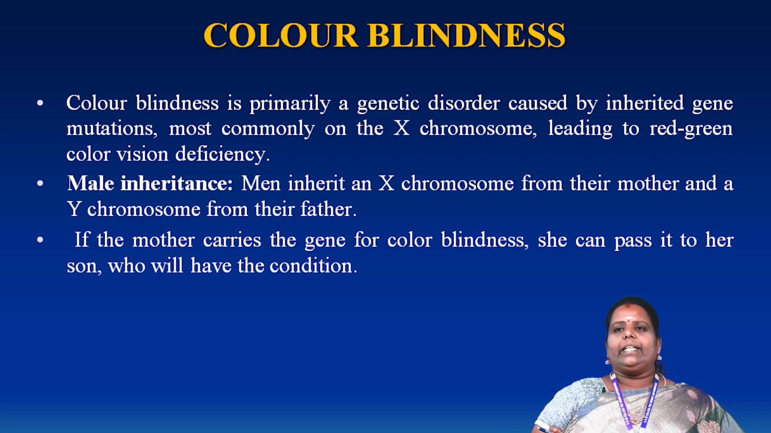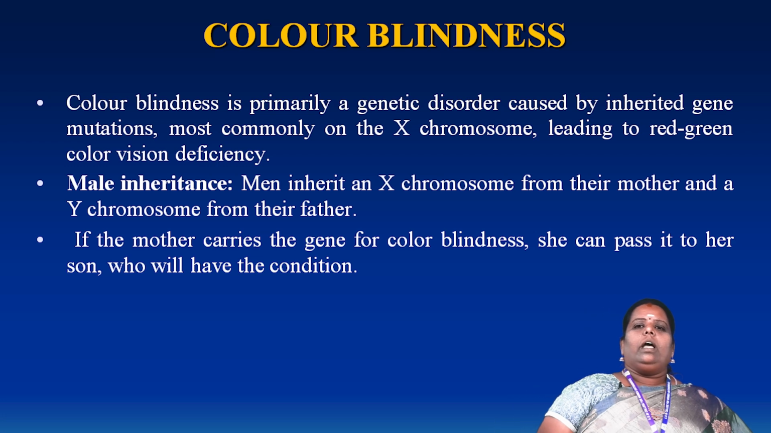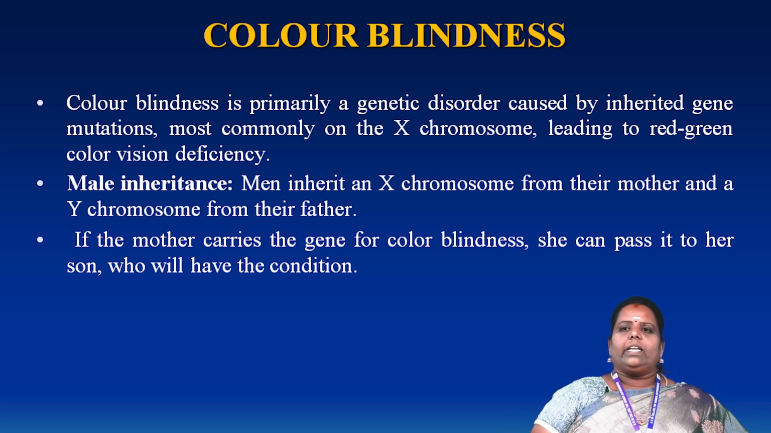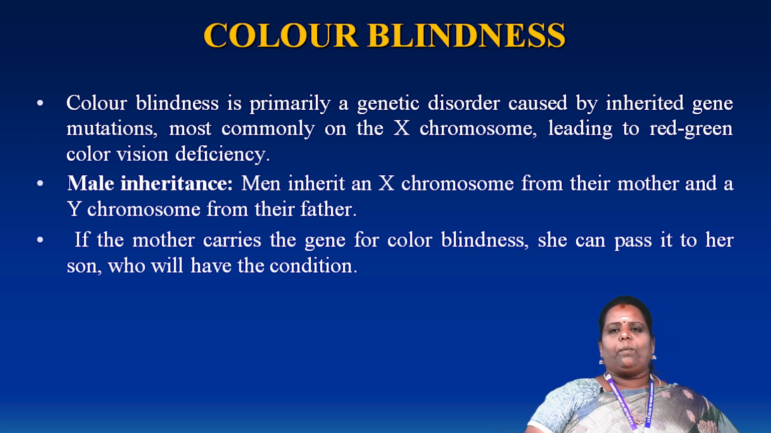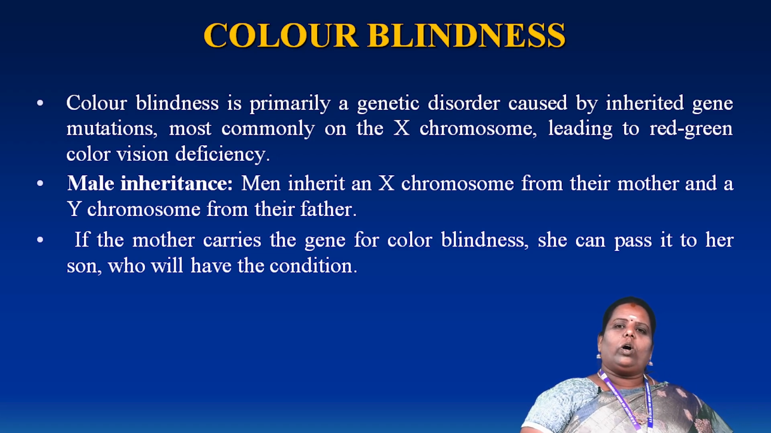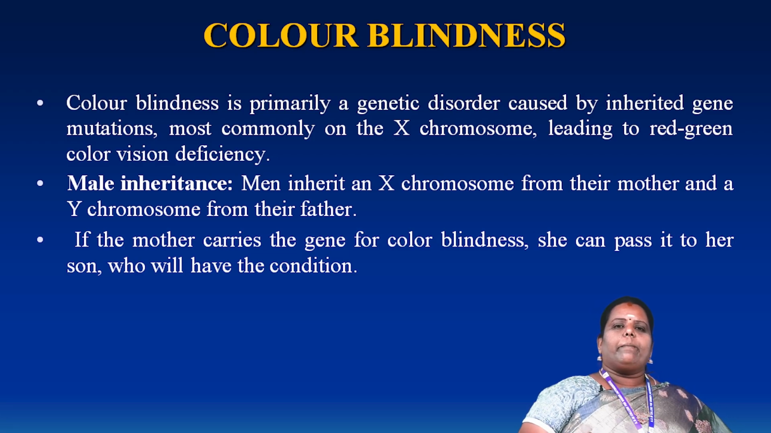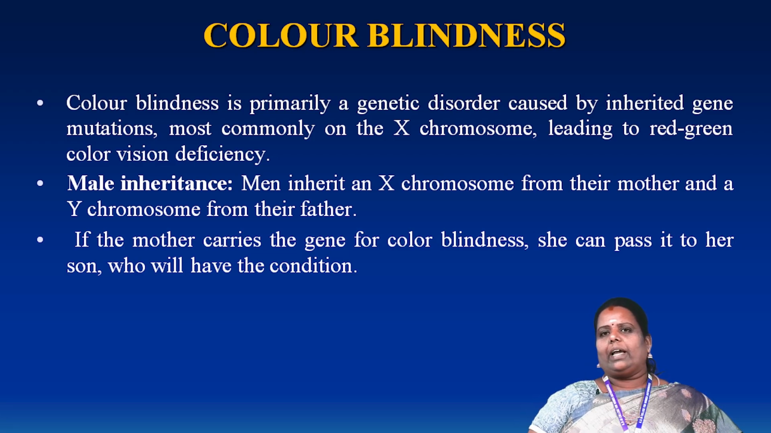Normally a man inherits the X chromosome from the mother and the Y chromosome from the father. If the mother carries the gene for color blindness, she can pass it to her son, who will have the condition. If the father is affected, it directly affects the sons. The mother is not affected; she goes on as a carrier.